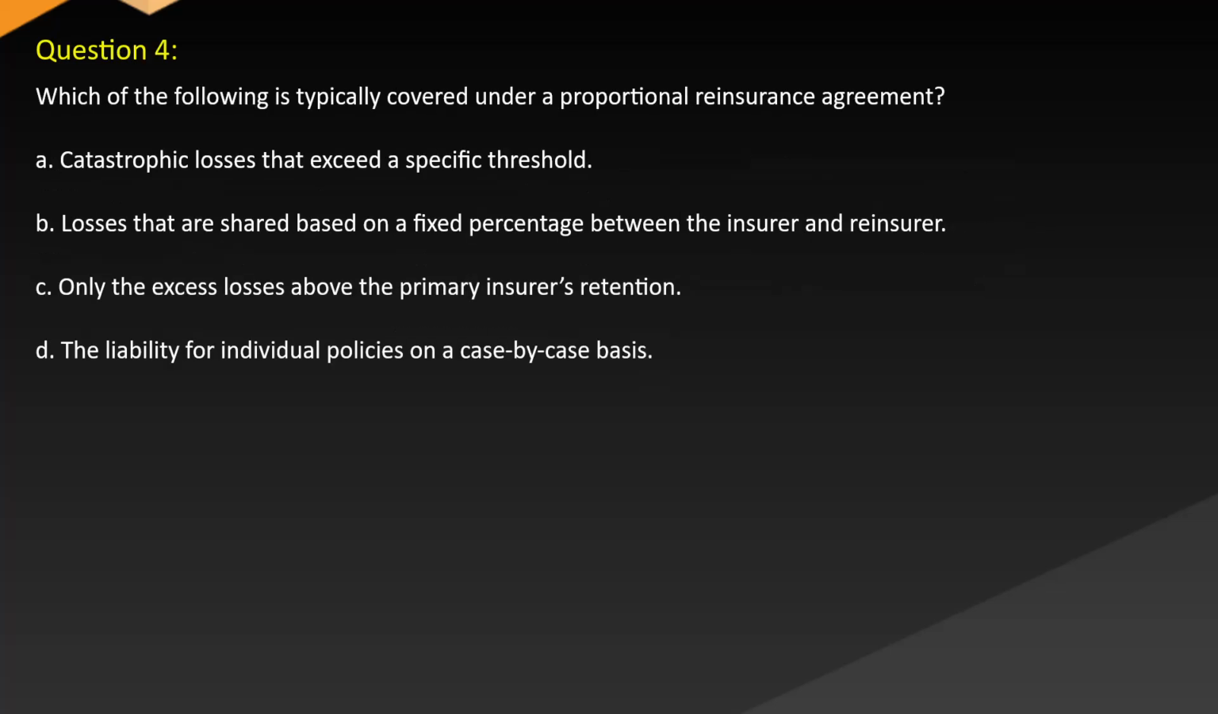Question 4. Which of the following is typically covered under a proportional reinsurance agreement? A. Catastrophic losses that exceed a specific threshold. B. Losses that are shared based on a fixed percentage between the insurer and reinsurer. C. Only the excess losses above the primary insurer's retention. D. The liability for individual policies on a case-by-case basis.